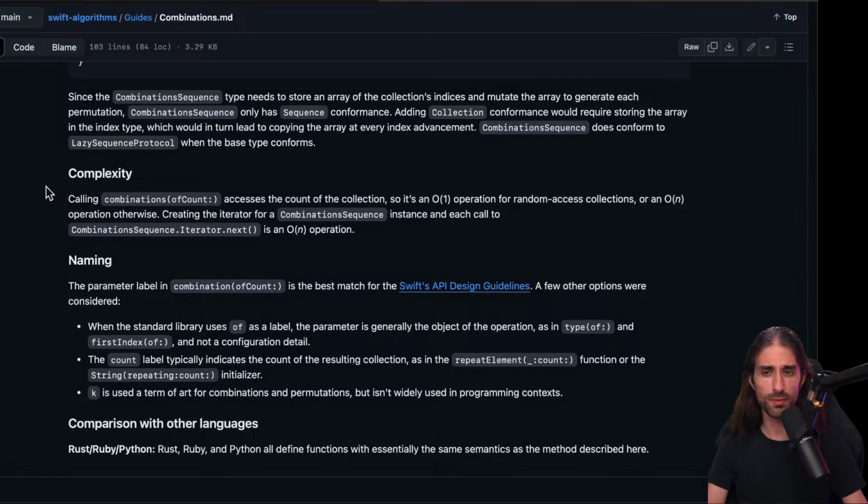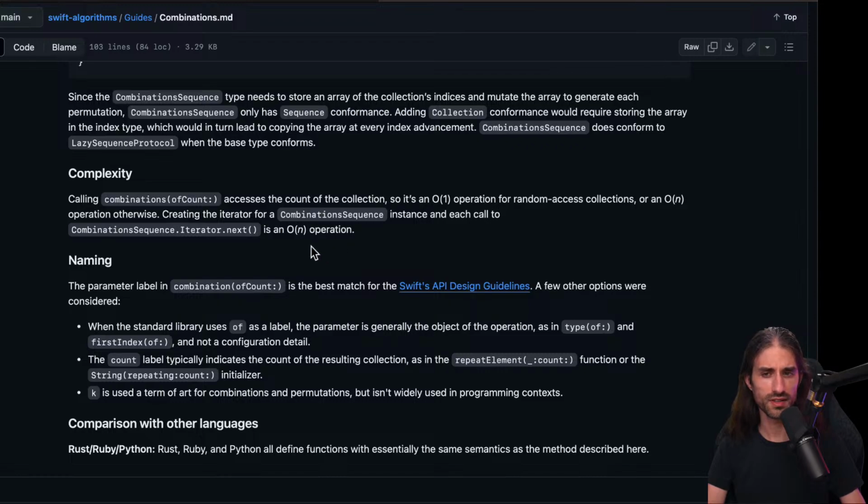One great thing is that they talk about complexity, so knowing how costly it is to call the function. So calling combinations of count accesses the count of the collection. So it's an O of 1, a constant time operation for random access collections, or an O of n, a linear operation, otherwise.